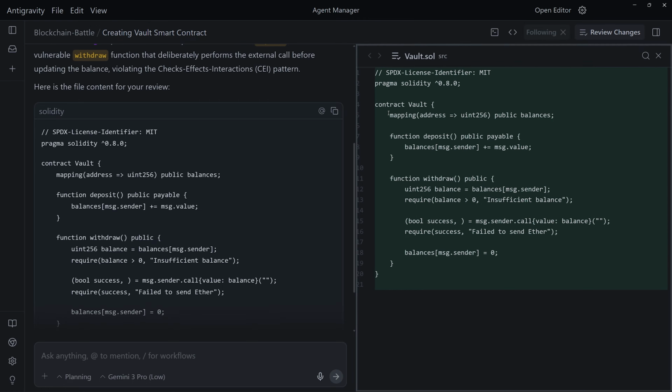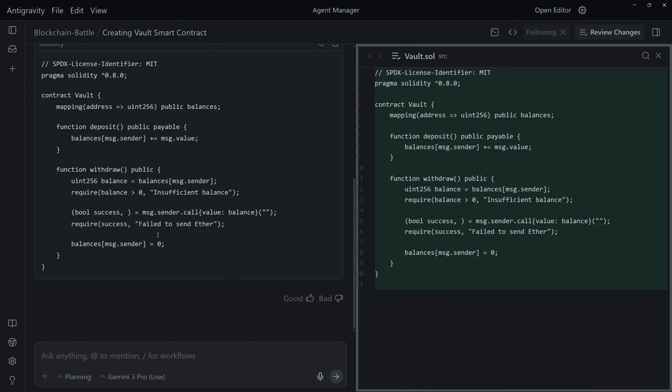As you can see here, we have a mapping of address to uint. So here we are keeping track of balances of each address that exists in our smart contract. We have 2 functions, deposit, which is payable. We're gonna add the msg.value, which is the amount of Ethereum being sent to the deposit function, to the balance of msg.sender, which is someone who is calling the deposit function. And finally, we have the withdraw function, which is unprotected by any kind of reentrancy guard, and it's not following the CEI pattern, which is perfect for our scenario.